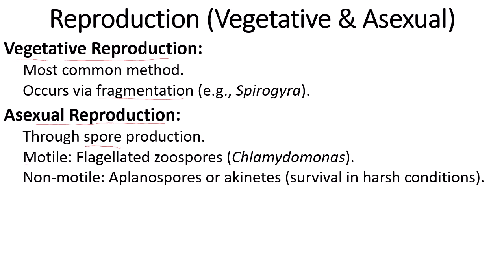There are two types, motile and non-motile. Motile spores include flagellated zoospores, and an example of that is Chlamydomonas. Non-motile spores are also there. Examples of non-motile spores include aplanospores and akinetes. Whenever there are adverse conditions, algae reproduce asexually.